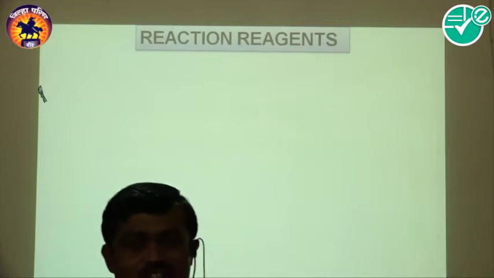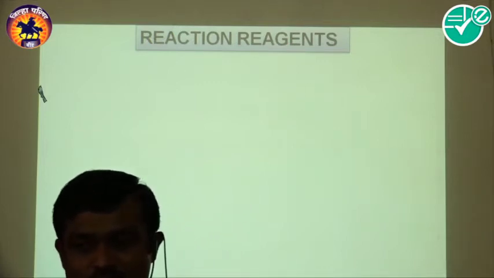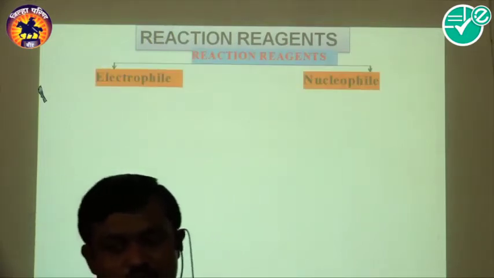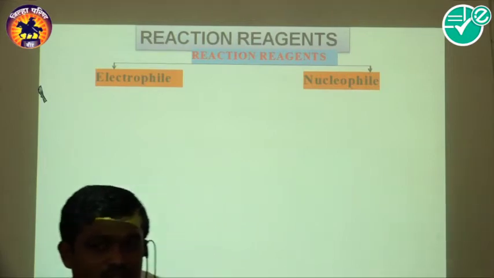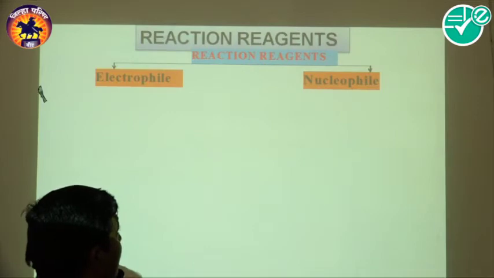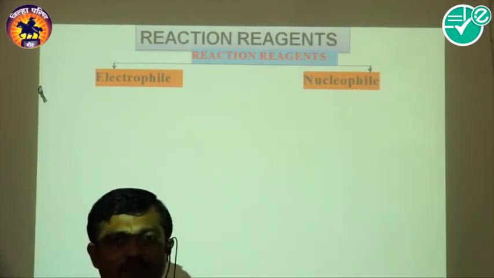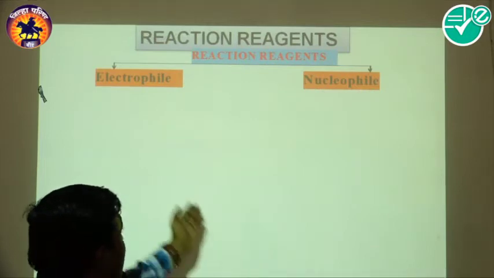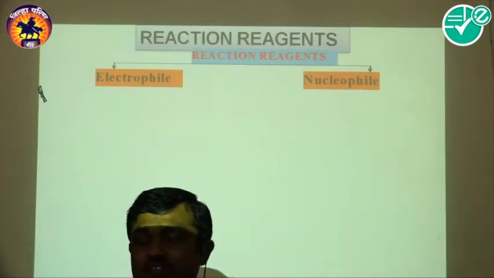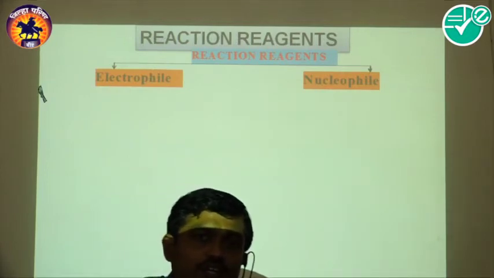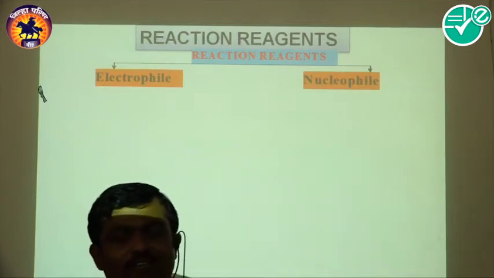Now we are to discuss the reaction intermediate. Here, basically, there are 2 types of reagent to be observed. One species is called the electrophile, and the other is called the nucleophile. So what is the electrophile and what is the nucleophile?